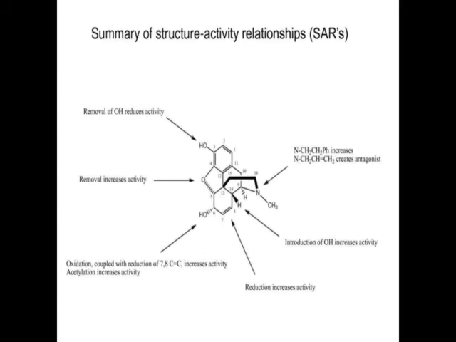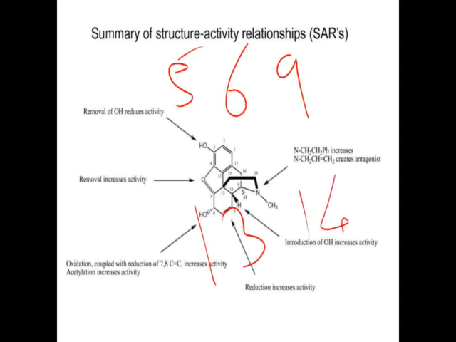In morphine, as we know, there are five chiral centers present. That is 5, 6, 9, 13, and 14. So these are the five carbons which have four different groups, so they are asymmetric centers or chiral centers. At the 5 position, the configuration is R.